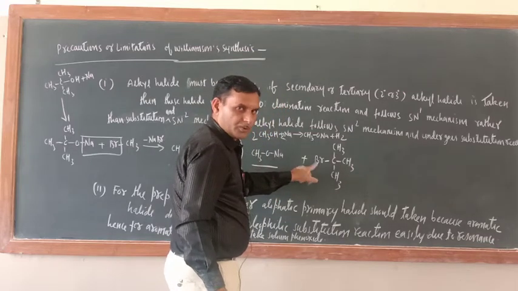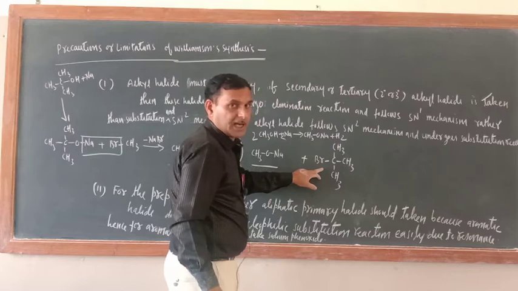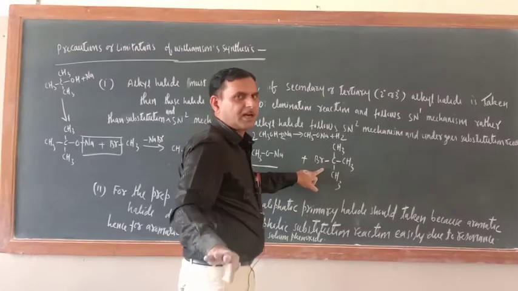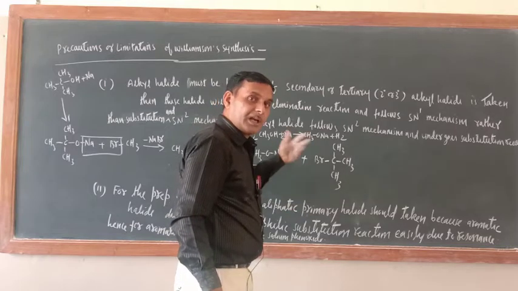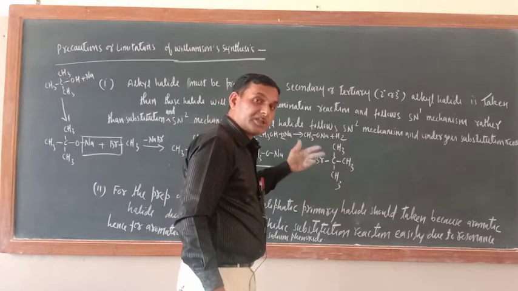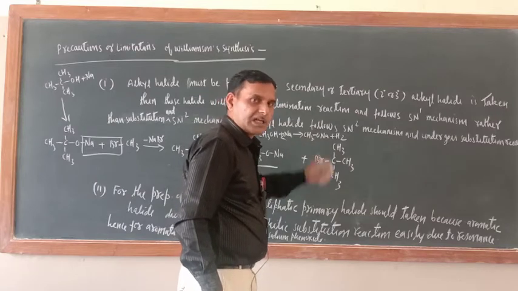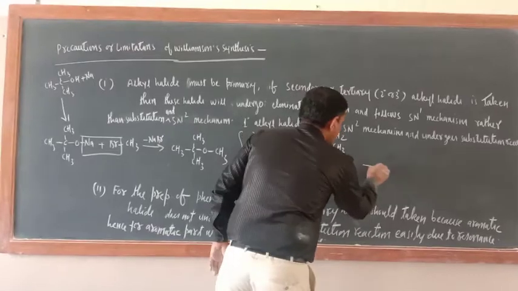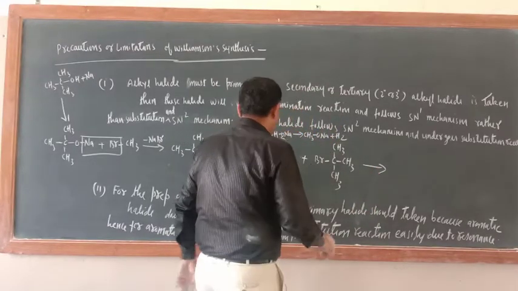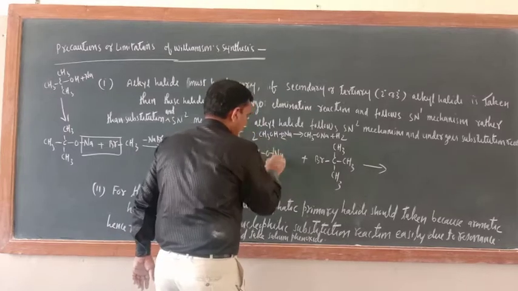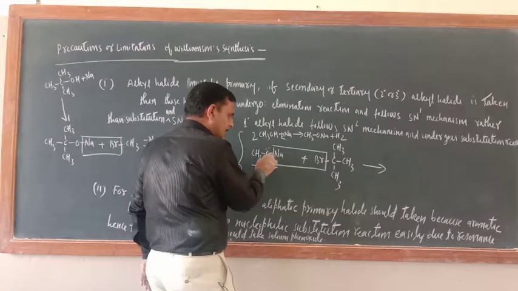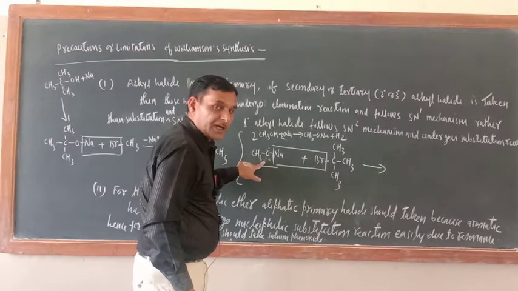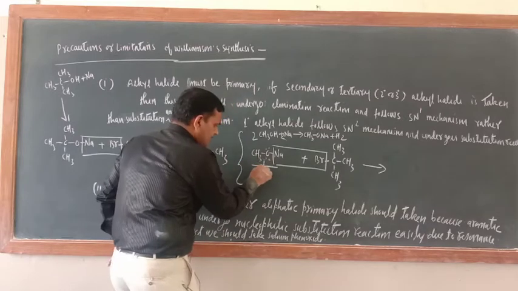Now this is a tertiary alkyl halide, so it will not only undergo substitution reaction. Of course it will undergo substitution reaction, but in addition to substitution it will undergo elimination reaction also. Then in addition to the ether you will get the alkene also. What is the reason, that also I will explain. So now what would be the product? NaBr will be there, and this is methoxide ion. So methoxide ion is not only a nucleophile, it is a base also. This is a strong base.